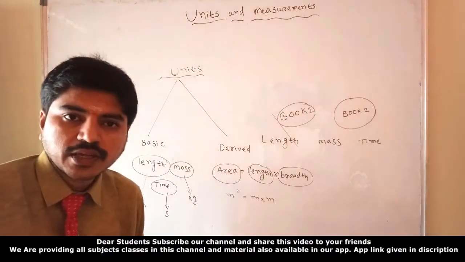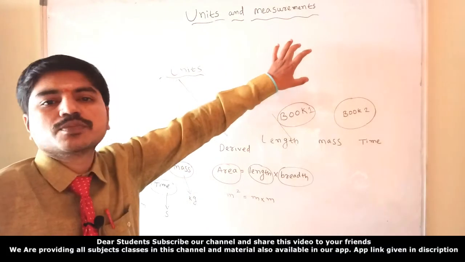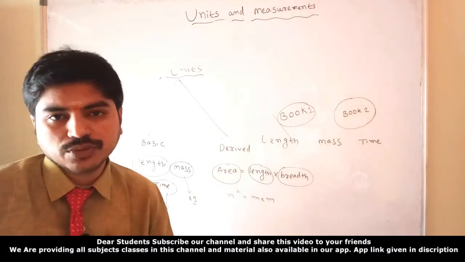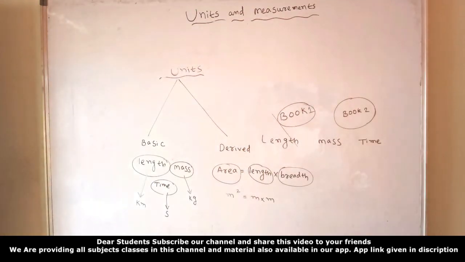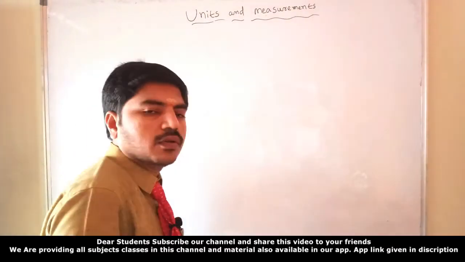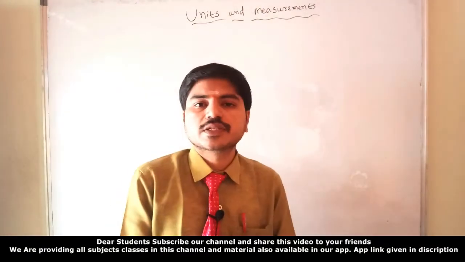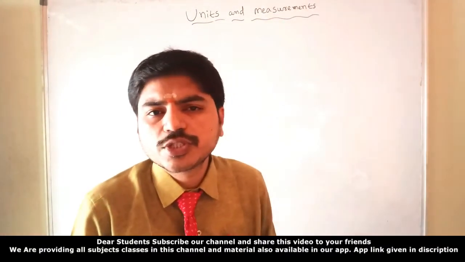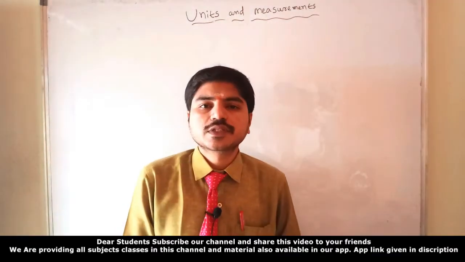What is the next one? Now there are different systems to calculate derived units or fundamental units, right? I'll discuss them. What kind of systems are present? In olden days, people used different systems for measuring physical quantities.